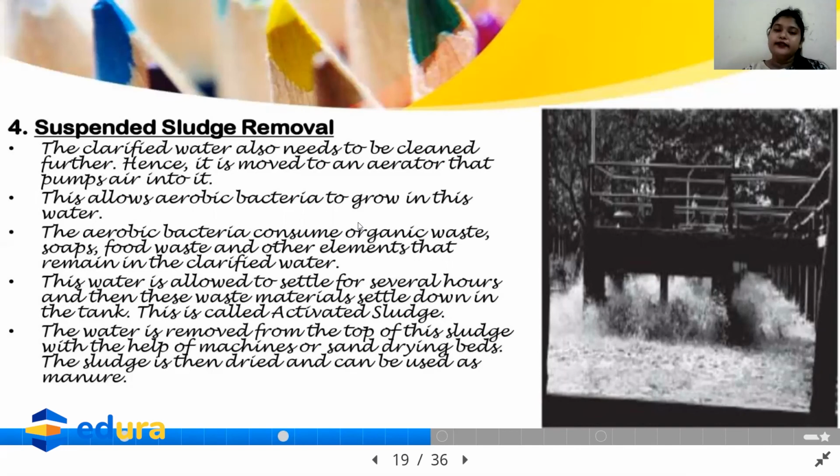Again, the sludge is directly passed to the digester tank and it can be used to obtain biogas, manure and other products like electricity and fertilizers. We get many things because it is very helpful.